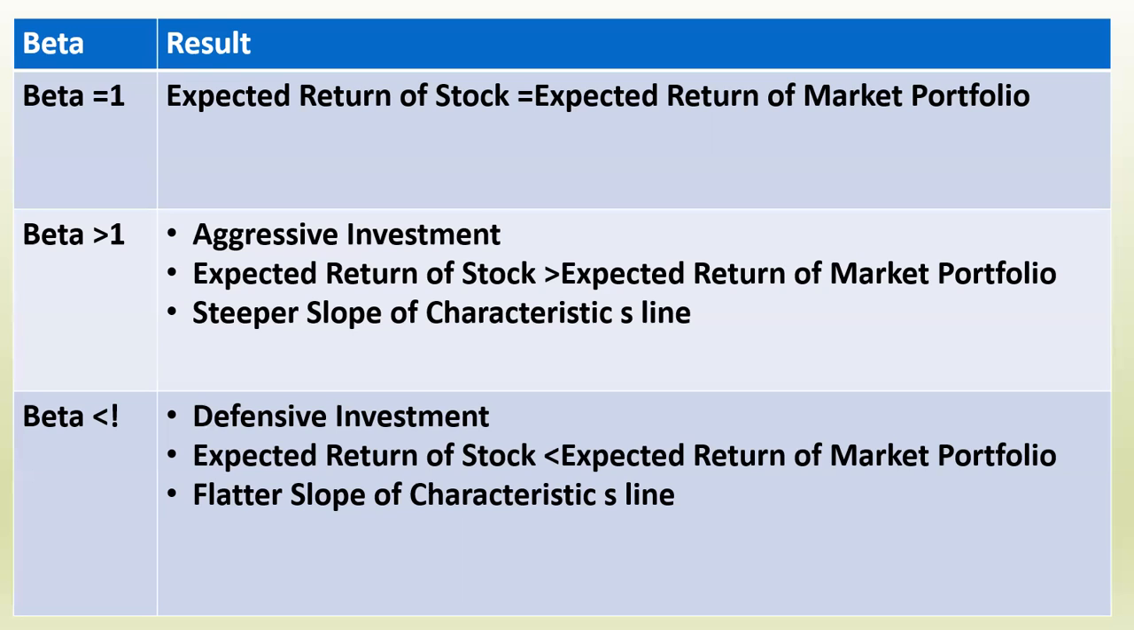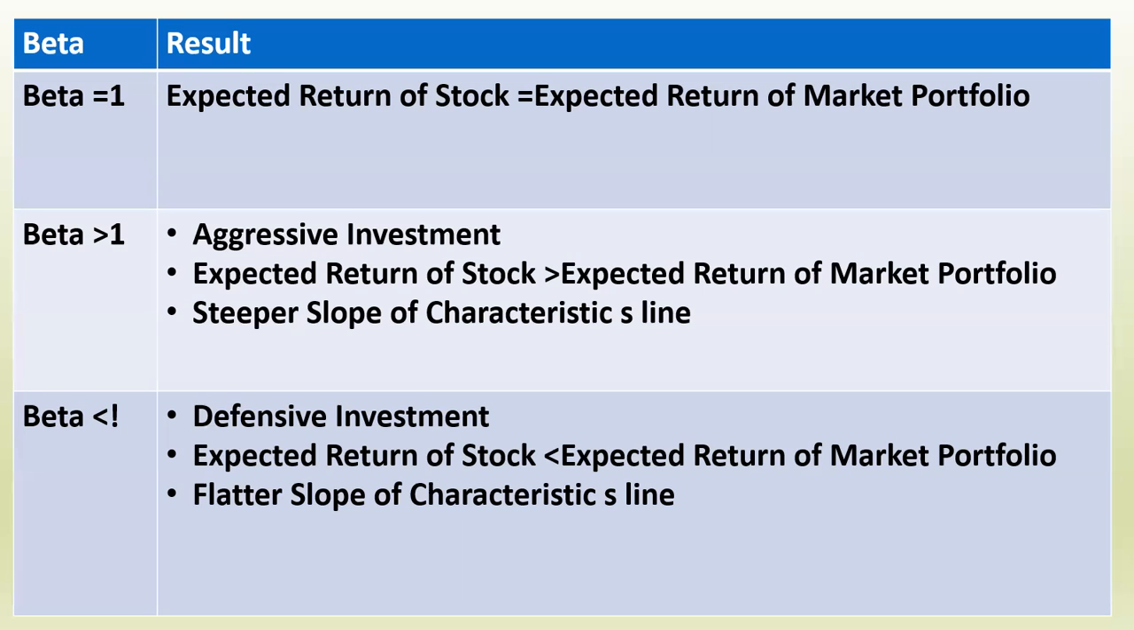Okay, if the beta is greater than 1, then the investment will be very aggressive. There will be aggressive investment, and the expected return of the stock will be greater than the expected return of the market portfolio. Means जो expected return है आपका एक स्टॉक पे जो expect कर रहे हो आप रिटर्न, वो किससे ज्यादा होगा? ओवरऑल जो मार्केट पोर्टफोलियो से जो रिटर्न आएगा उससे ज्यादा होगा. And there will be a steeper slope of the characteristic line. The characteristic line will have a steeper slope.